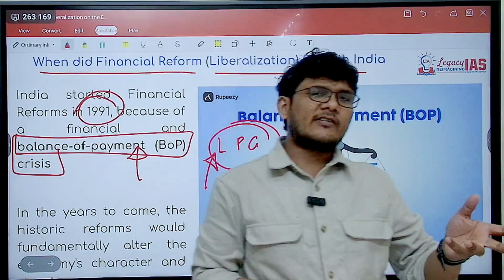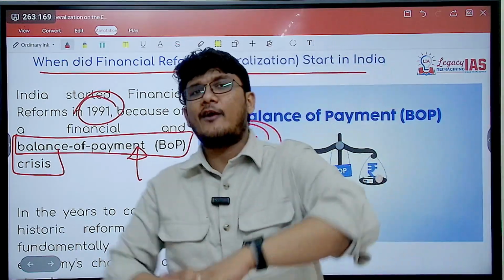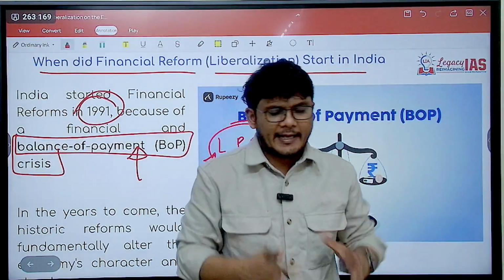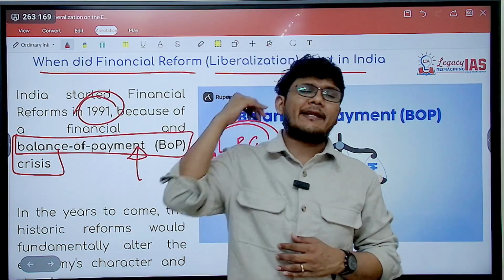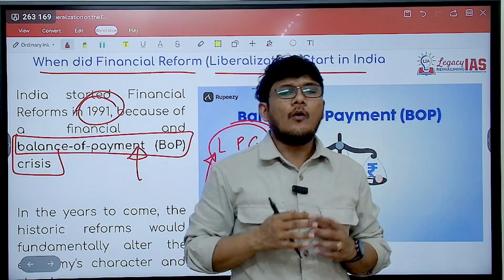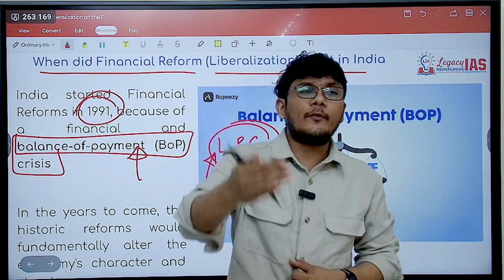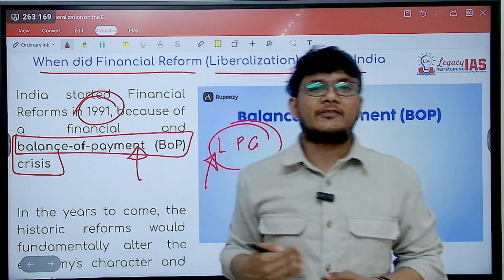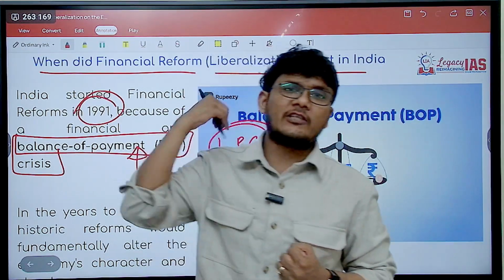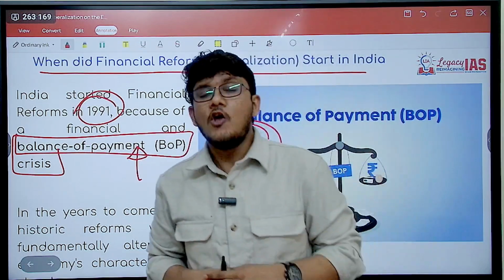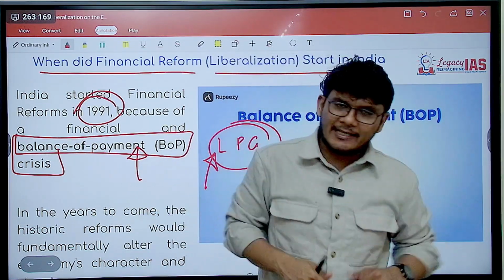But that need not necessarily be the case with all the countries, and overall that need not necessarily be the case. When we have a trade surplus, that's not a problem, because when we export more, we will get more foreign exchange, and since we are importing less, we have to give less foreign exchange to the other countries. So we will have a surplus of foreign exchange.